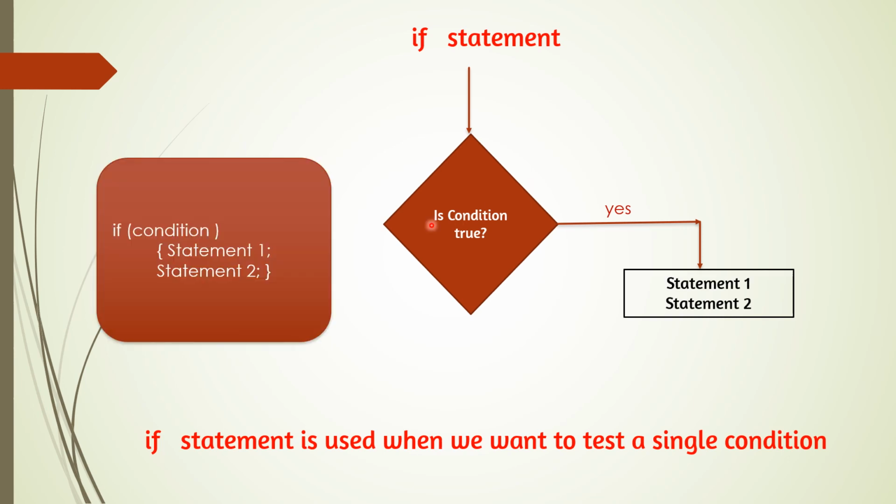Here if is written in small letters because it is a keyword. If the condition is true, whatever statements are given below if will be executed, and if it is false, nothing will be done because we haven't given any option for else. So single if means only one condition to check.